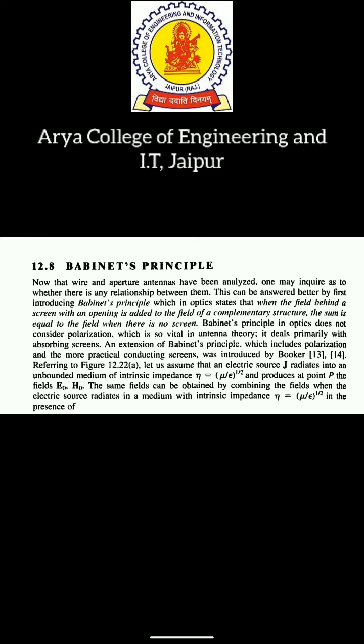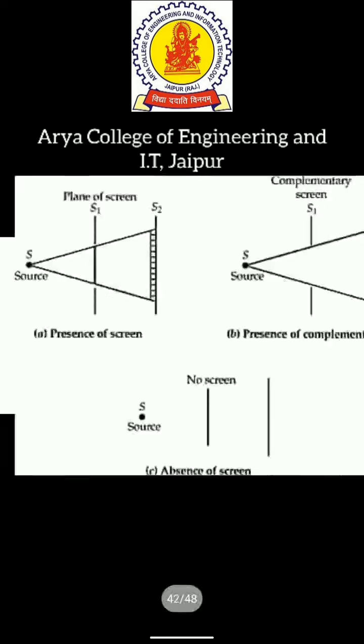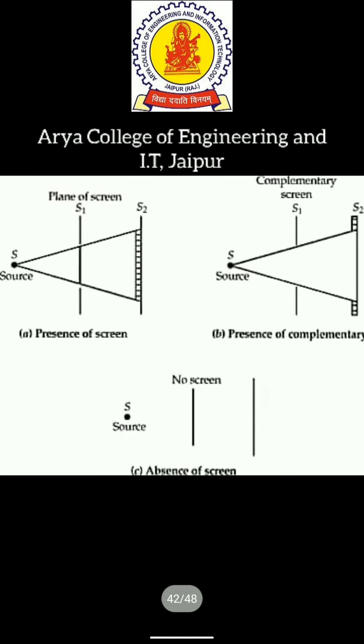Now the field which we get without any structure or paper is the addition of both the fields obtained from keeping the light behind the screen with the slot, and behind that complementary structure, the piece of paper which we have cut from the paper. This is the very basic definition of Babinet's principle in optics, which you can also understand by looking at this diagram. See, A, B, C, there are three diagrams.